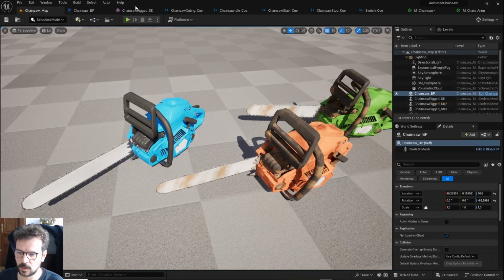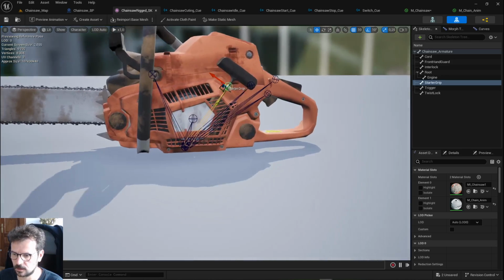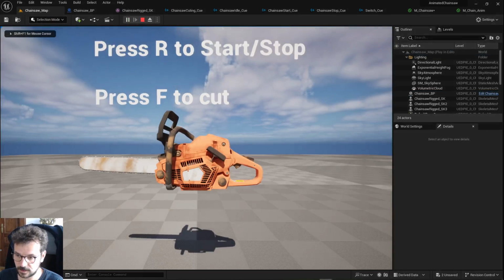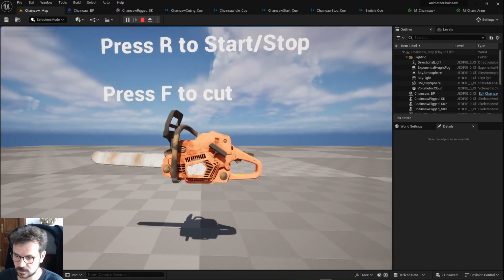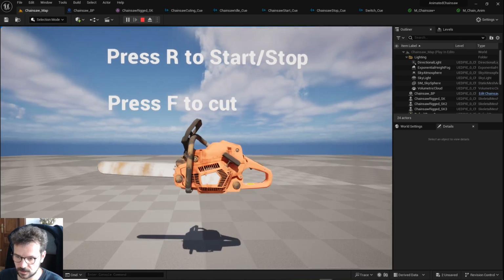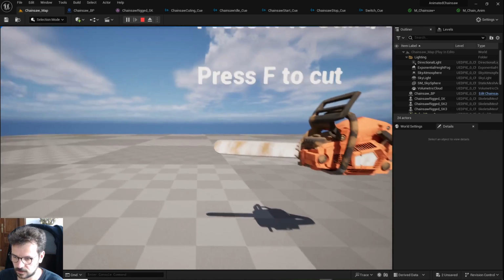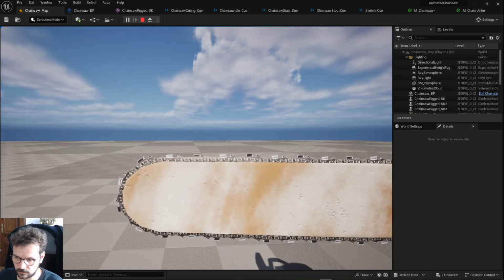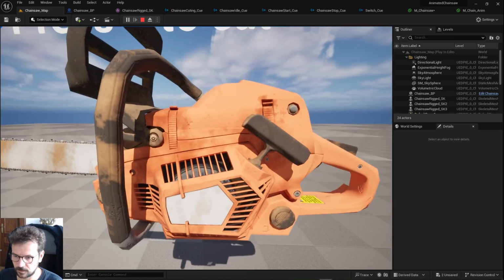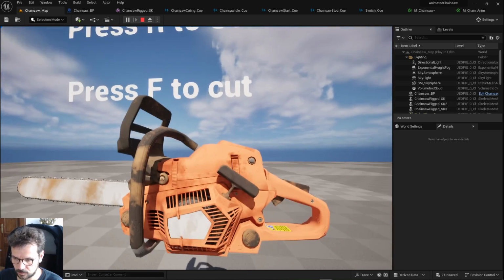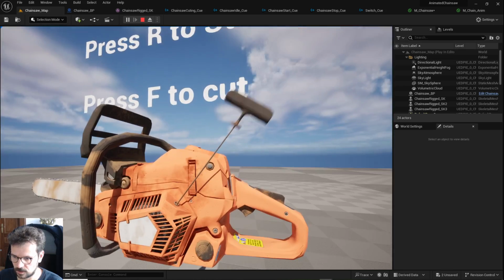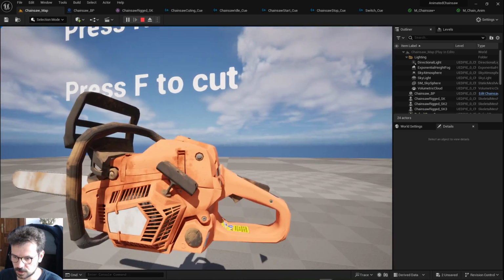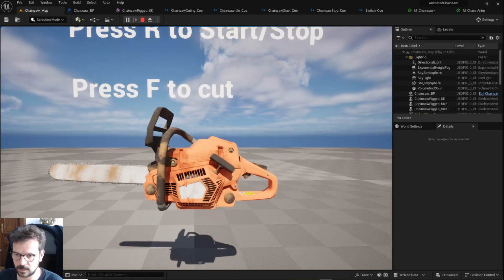Okay, so it is rigged, and I'm going to show you how it works. If I press start, it starts, and if I press F, it starts cutting. And there is material animation of the chain, and there are animations when I press start or stop, and also all the switches here are rigged and animated.